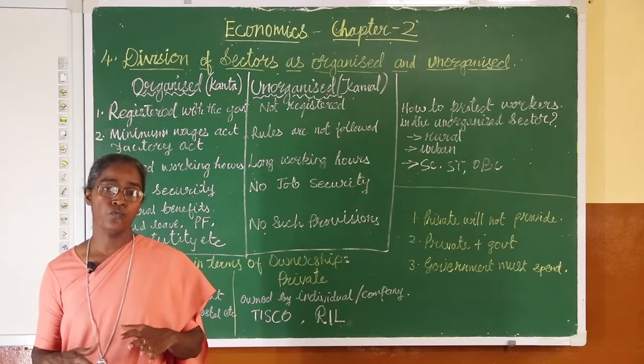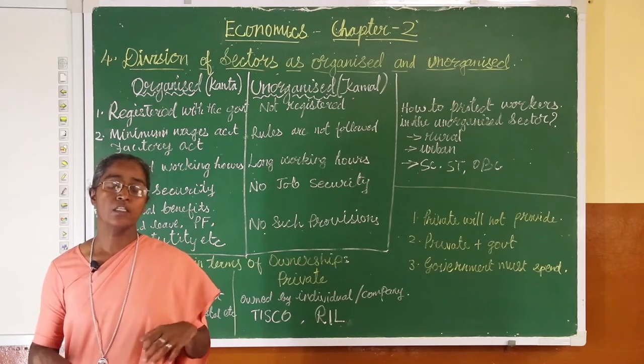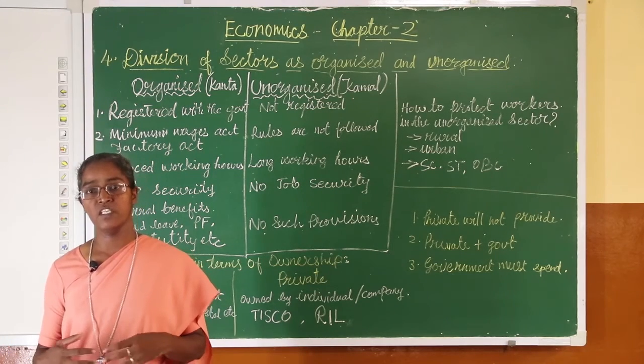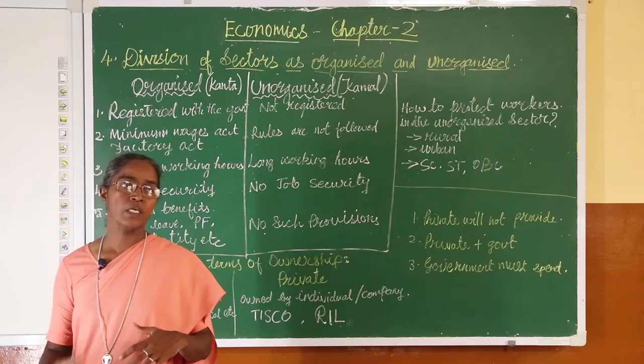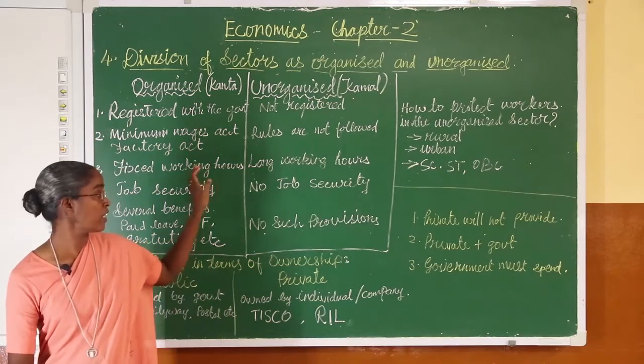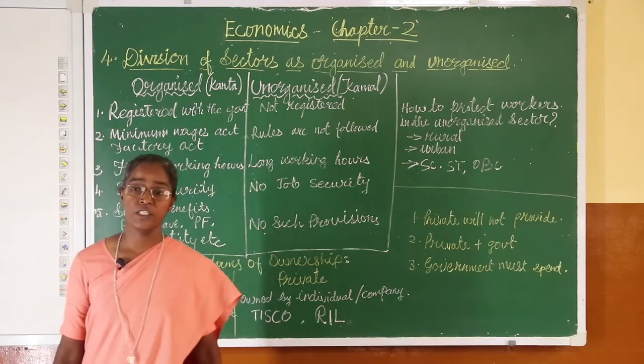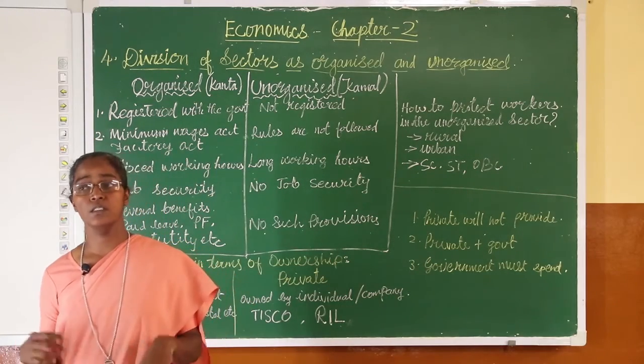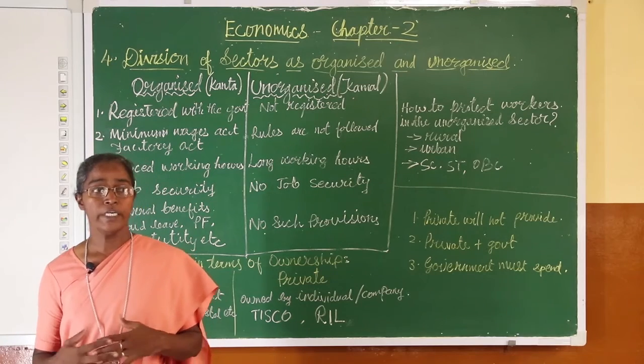When they improve the educational field, then the population will be educated. When the population is educated, automatically there is development. The organized sector will develop. When the organized sector develops, automatically the GDP or the economy develops.